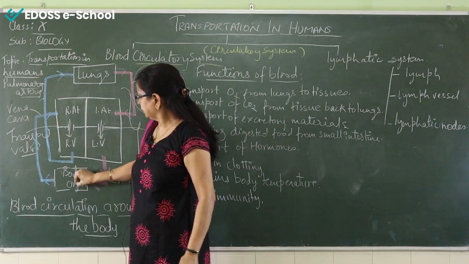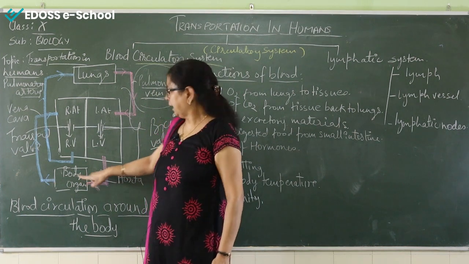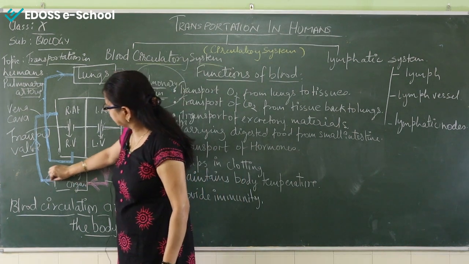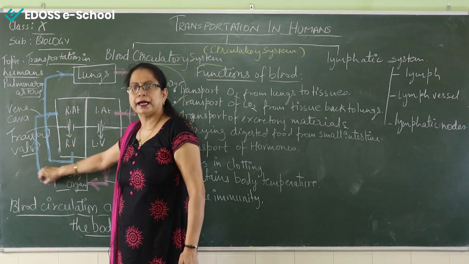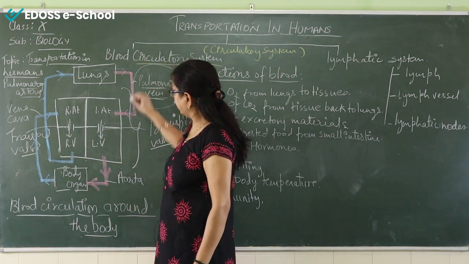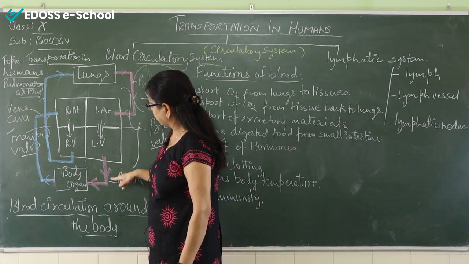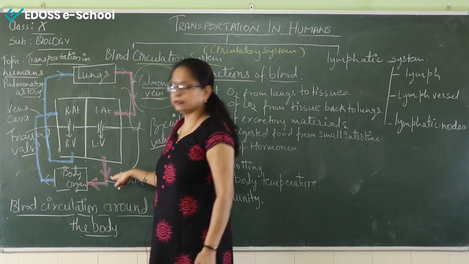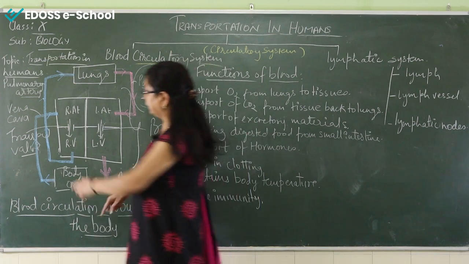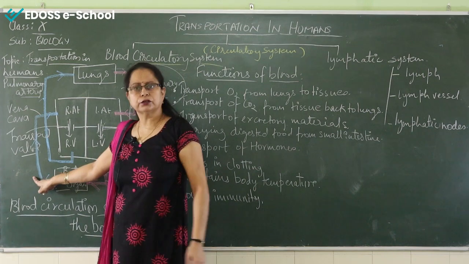When it enters the body organ, it leaves oxygen there, and in turn it carries the deoxygenated blood, carrying carbon dioxide. To make it clear, I mark the journey of the blood up to the body organ with red chalk, and the rest with blue. Blue shows that it carries deoxygenated blood.